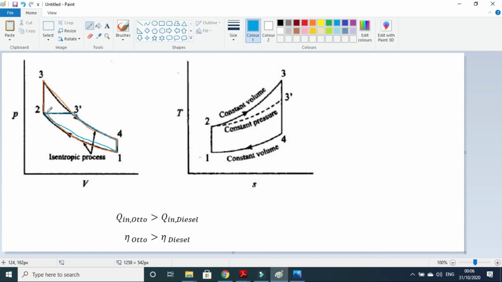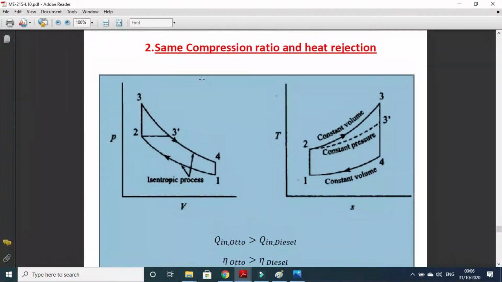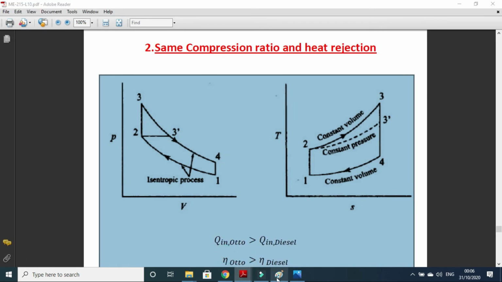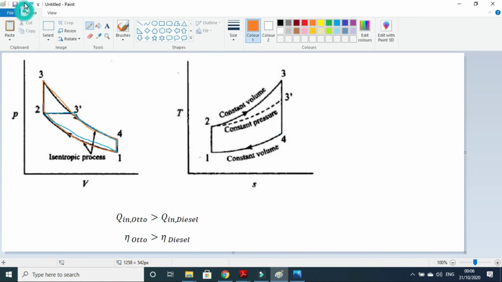So 1 to 2 is the same for both the cycles, so this is the same compression ratio, and you can also see here that the heat rejection process curve is the same for both cycles. So heat rejection is the same. That is why it is written here: same compression ratio and heat rejection. Now we have to compare the Q in. So now you need to compare the Q in.